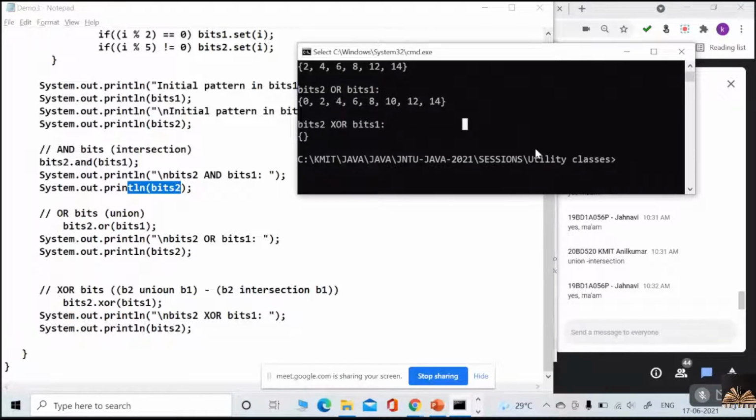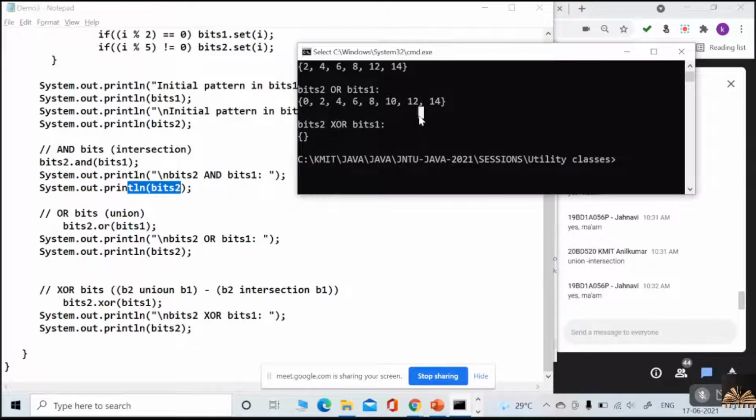if you clearly observe the XOR operation, it is union minus intersection. Bitset 2 XOR bitset 1.